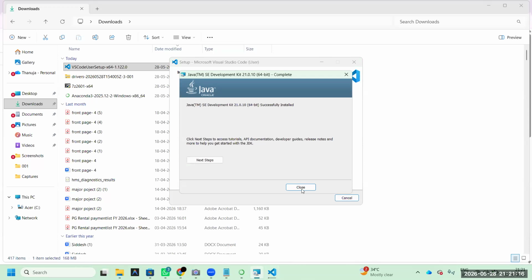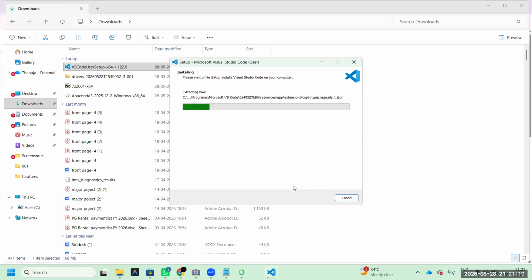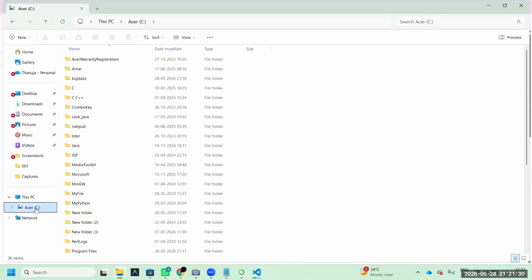Okay. Click that close. Within this time, VS Code is installing. Why waste time? One more important thing. By default, that Java software is installed in your C drive.